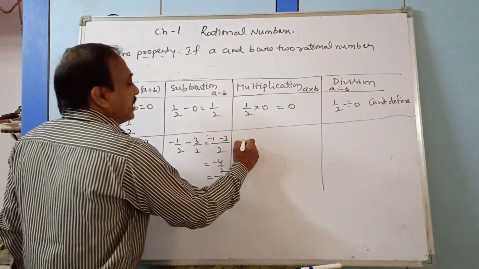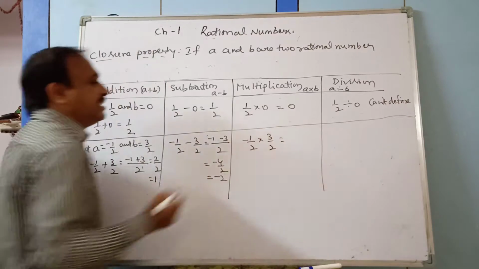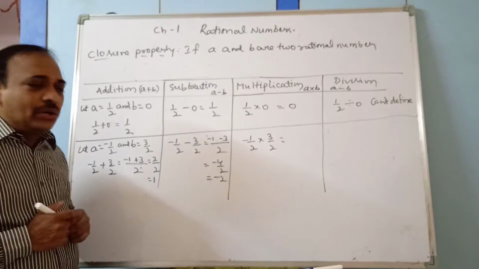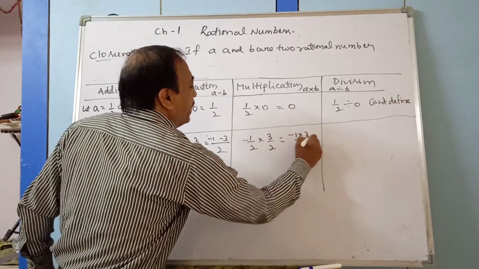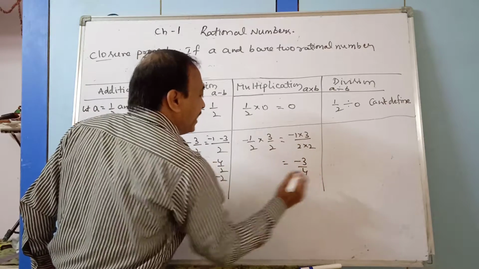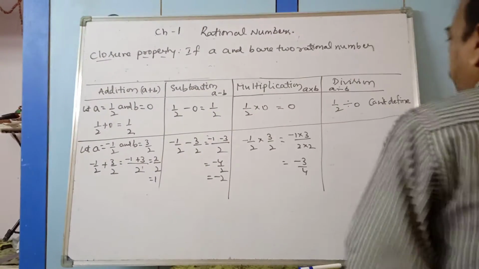Then multiplication. Minus 1 by 2 into 3 by 2. How do you multiply rational numbers? Numerator to numerator and denominator to denominator. So minus 1 into 3 by 2 into 2, which is equal to minus 3 by 4. Minus 3 by 4.